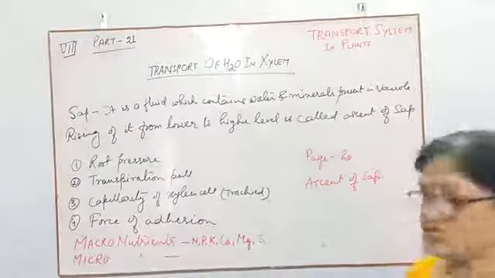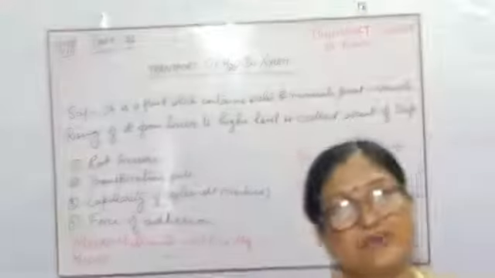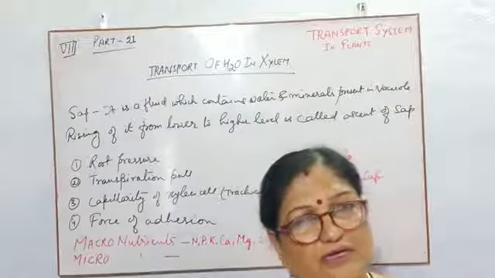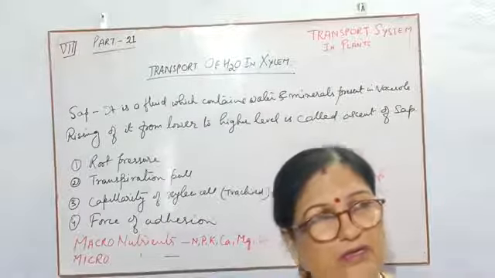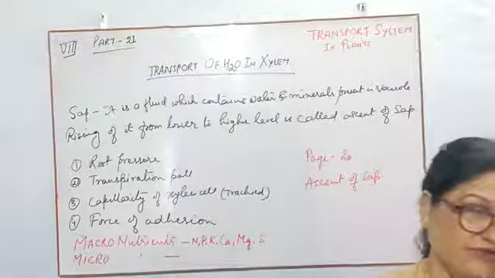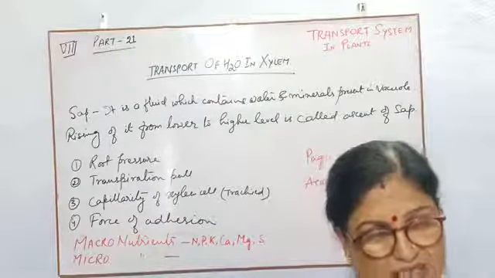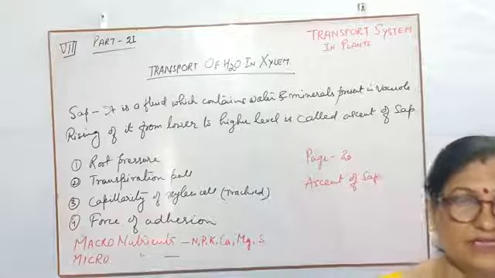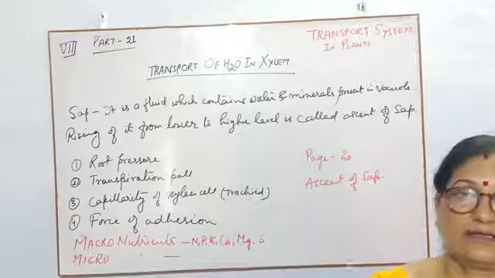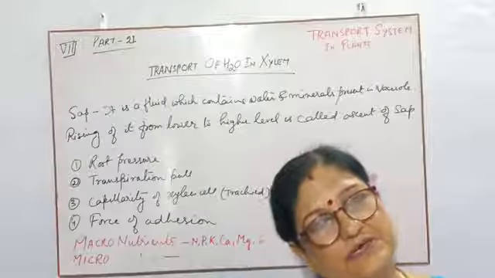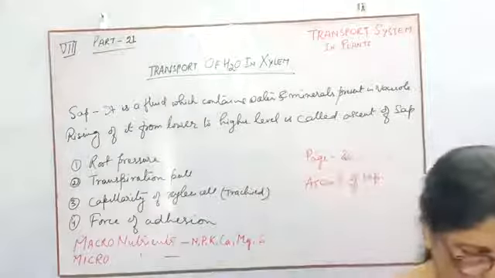After that, magnesium. Magnesium is the key element for chlorophyll. The main element is nitrogen. Without nitrogen, chlorophyll formation will not start, and after nitrogen there is the requirement of magnesium. So it helps in the formation of chlorophyll.